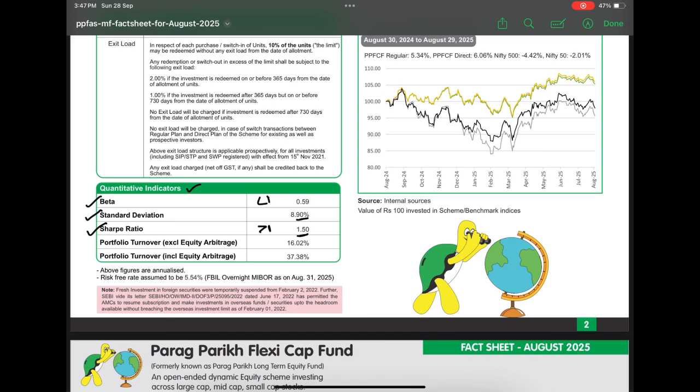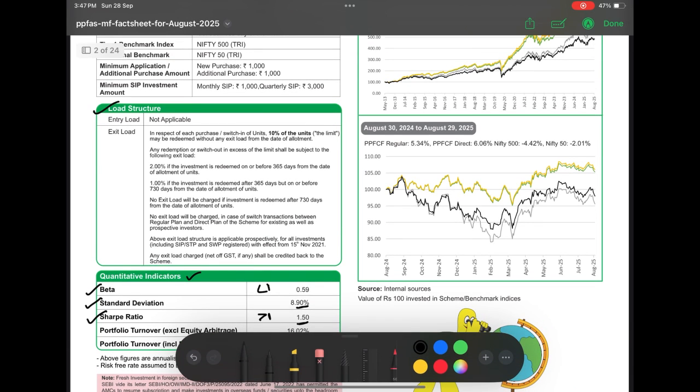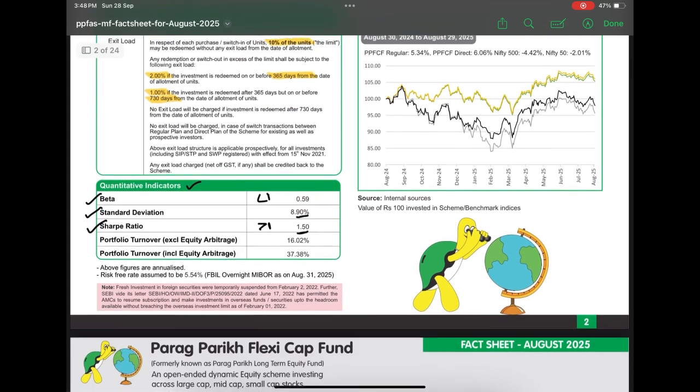Now let us quickly look at the entry and exit load. If above 10% of the holdings are redeemed within a period of 365 days, a 2% exit load would be applicable and 1% if redeemed within 730 days. This again indicates that the investor should remain invested for a very long period of time.